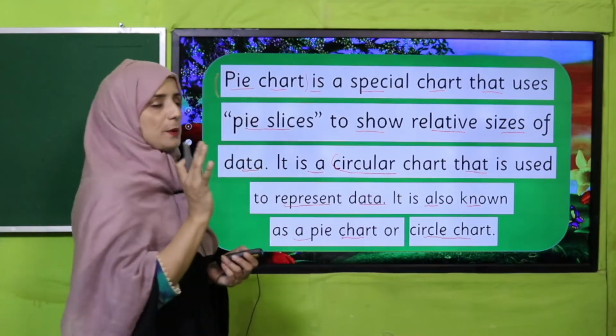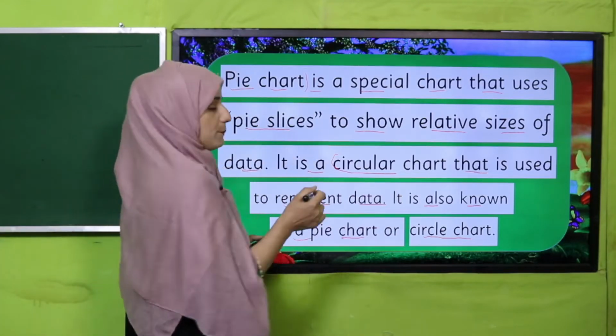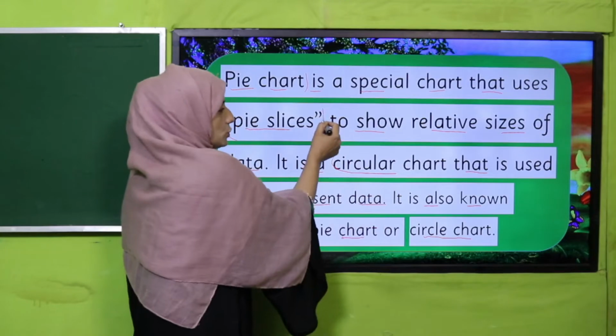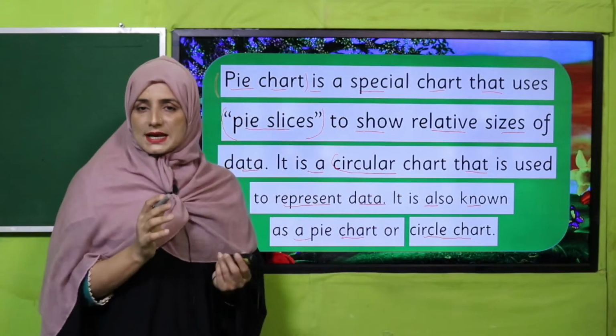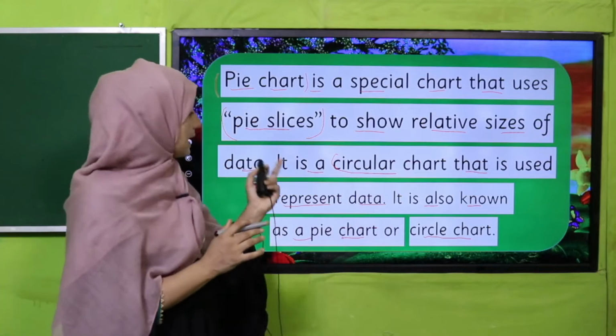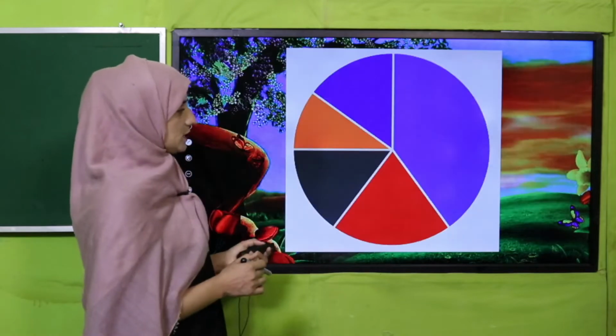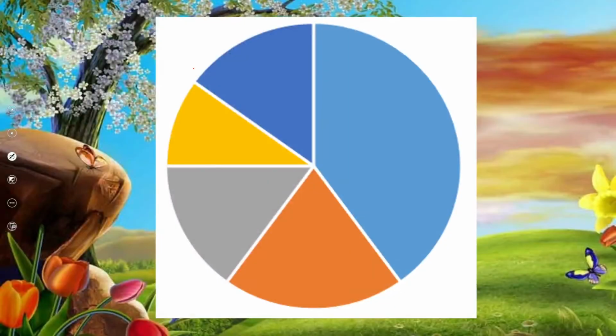This is also a special chart, in circular shape, and it shows data in pie slices, that is, we are making pieces. You can see there is an example. Yes, this is the example of a pie chart. You can see, my dear students, there is a circular chart, and what are these? Yes, these are slices. How many parts have I made? You can count 1, 2, 3, 4 and 5.